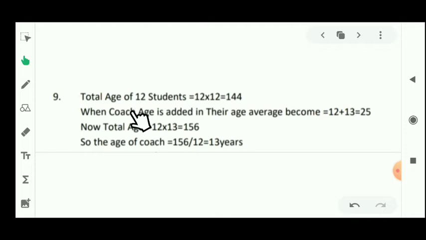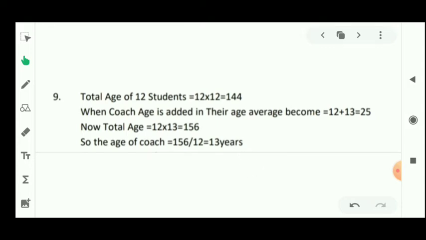Student, as you know, the total age of 12 students means 12 into 12, that is 144. And when the coach's age is added, the average age becomes 13 years. Now what will be the total age? It will be 12 into 13, that means 156. So the age of the coach will be 156 minus 144, that is 12 years.